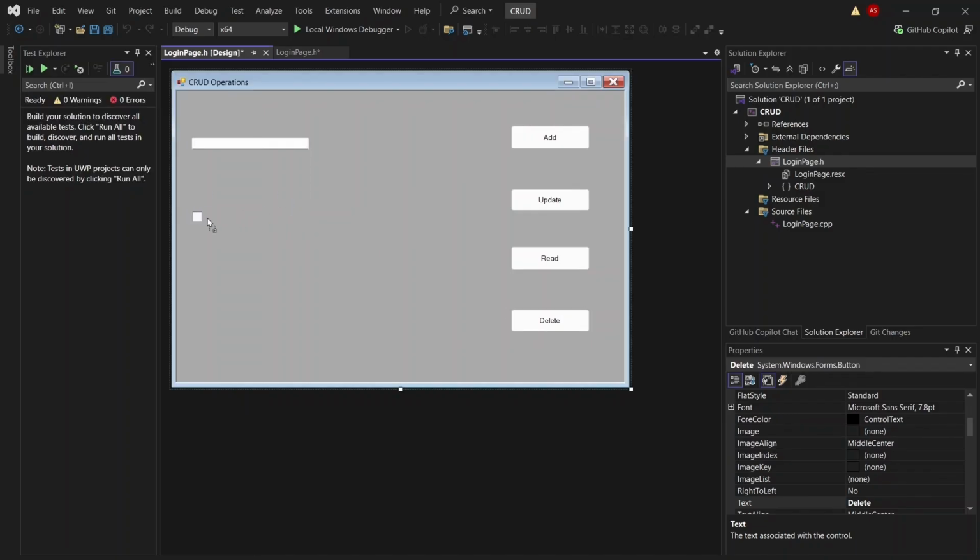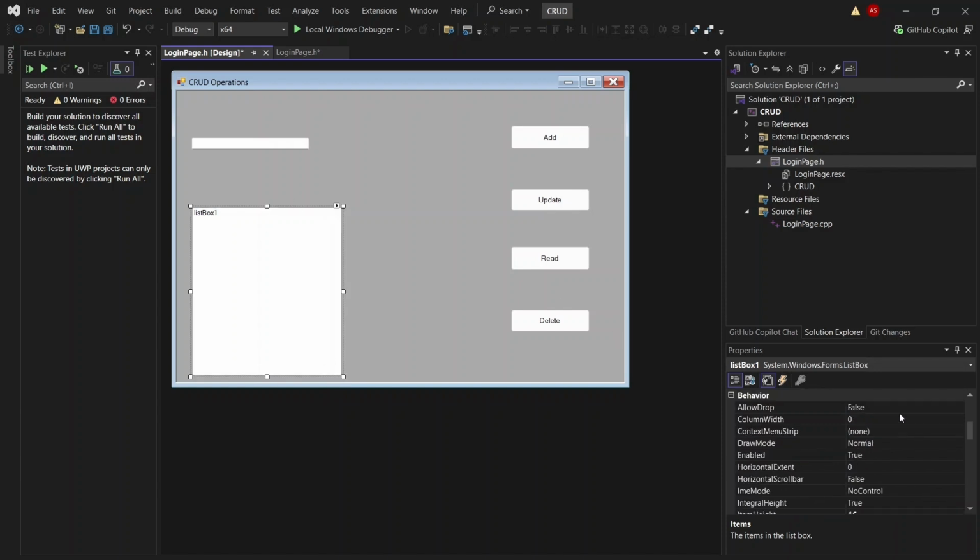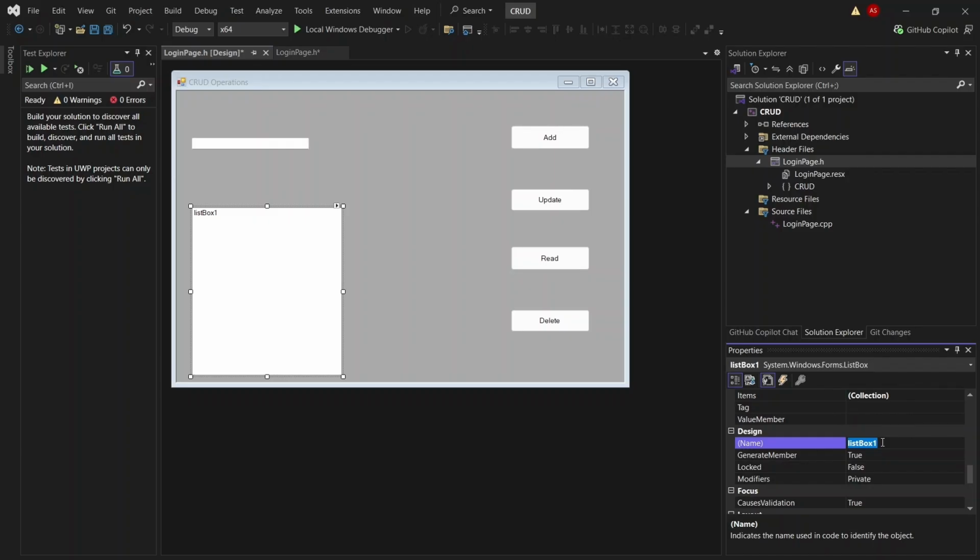First I used group box, but now I'm changing the group box to list box. I'm changing the name of the list box, first its property value to table.